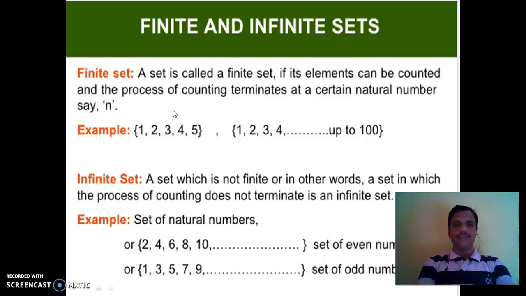Next, infinite set. A set which is not finite is called an infinite set. Or another way we can say that a set for which the process of counting does not terminate is an infinite set. For example, the set of natural numbers, set of even numbers, set of odd numbers, set of real numbers, set of integers. These are all examples of infinite sets.